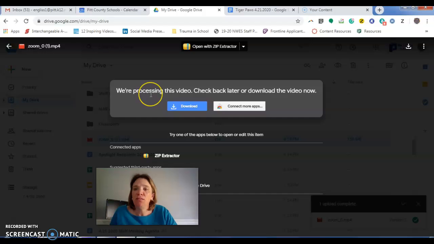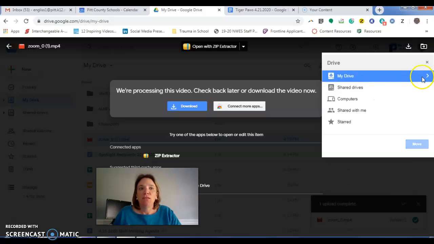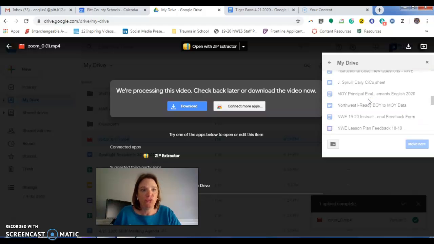The message comes up that says we're still processing this video, check back later, or you can download the video now, but that kind of defeats the purpose. So you can organize it from this point. You would come up here to the 3 little dots at the top right corner, click that, then move to, and then select My Drive and move it to any of the folders that you need it to be moved to.